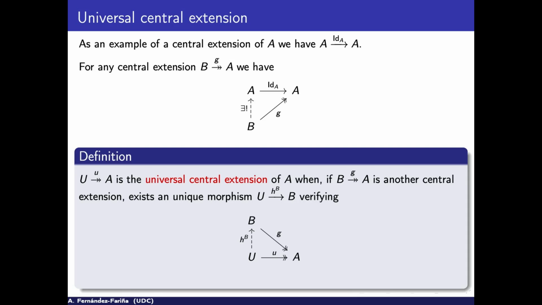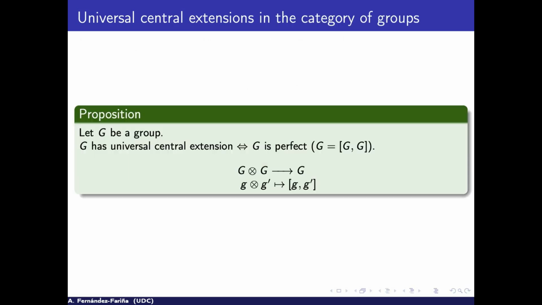So some examples. We have already a well-known proposition. If we have a group, then a group has a universal central extension if and only if it is perfect, in the sense of groups. So this is why I defined early what perfection means. And what is this universal central extension? Well, it is given by the non-abelian tensor product. So the non-abelian tensor product is the universal central extension if and only if the group is perfect.